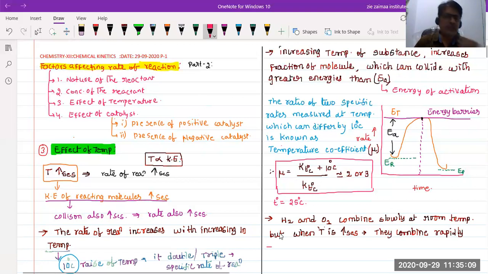Suppose in daily routine, we use it towards that. Let us suppose that one coal. If the coal burns in the absence of air, means it is not applying any air, then it burns very slowly, isn't it? But whenever it is affected by the air, isn't it? So a piece of coal burns rapidly.